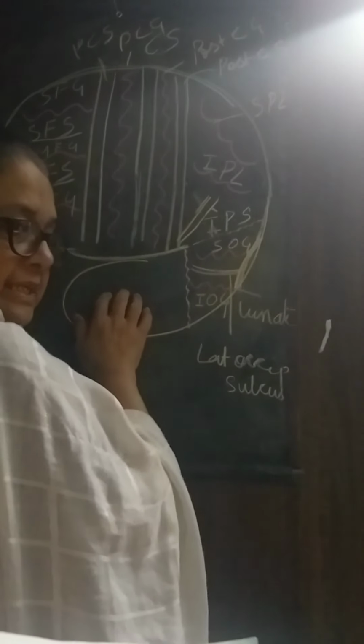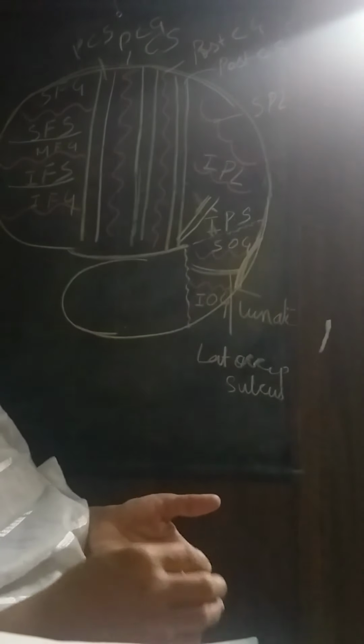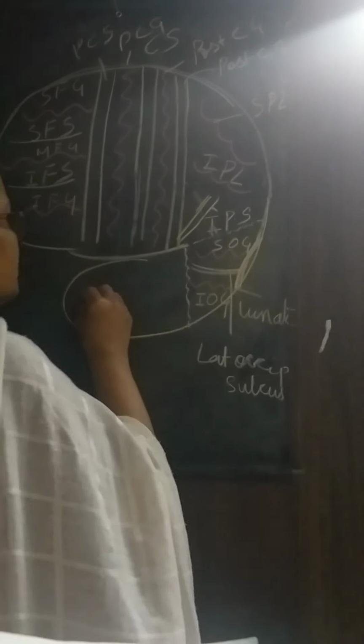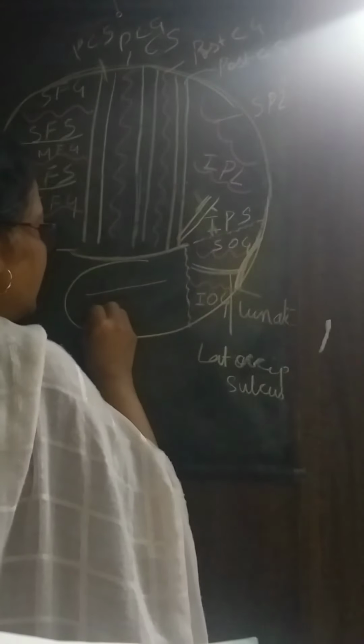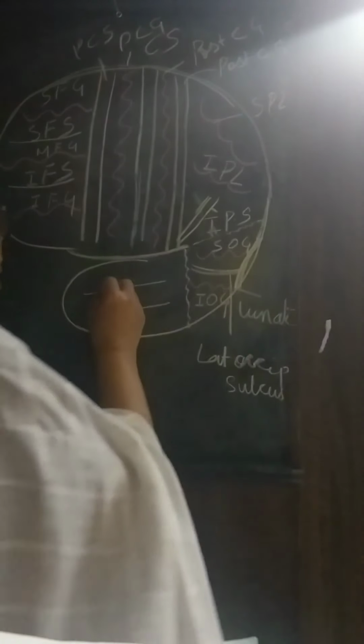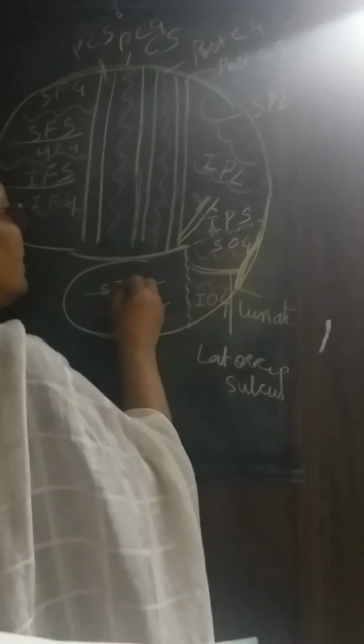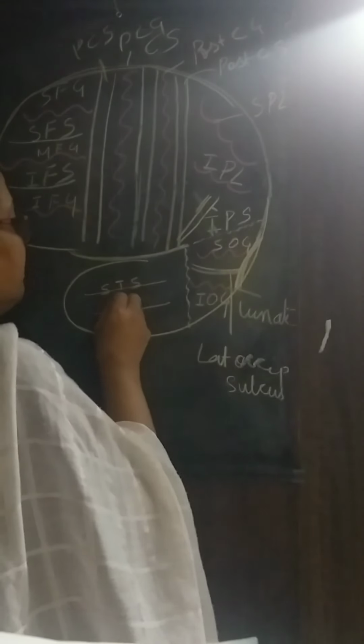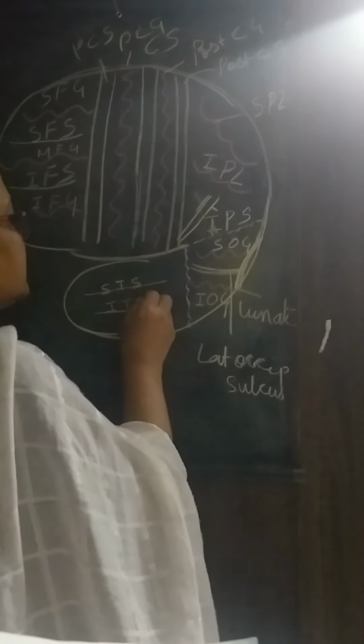Now remaining is the temporal lobe. The temporal lobe also consists of two sulci. Got it? It also consists of two sulci. The superior temporal sulcus, the inferior temporal sulcus.